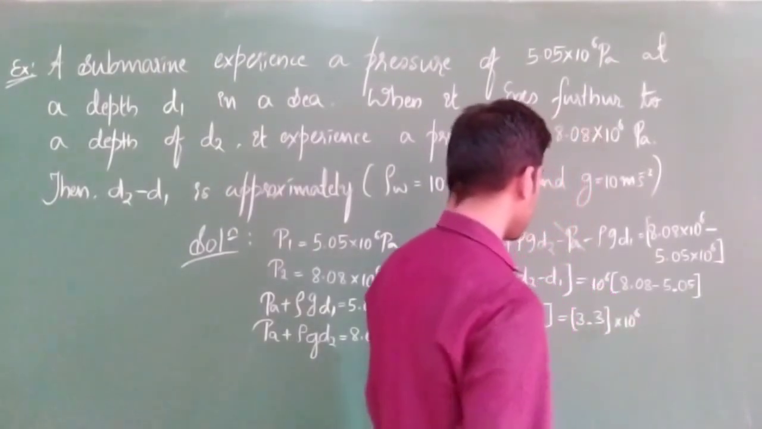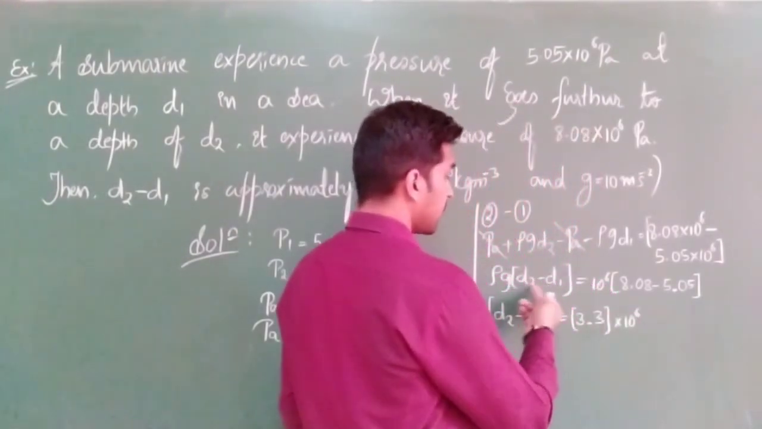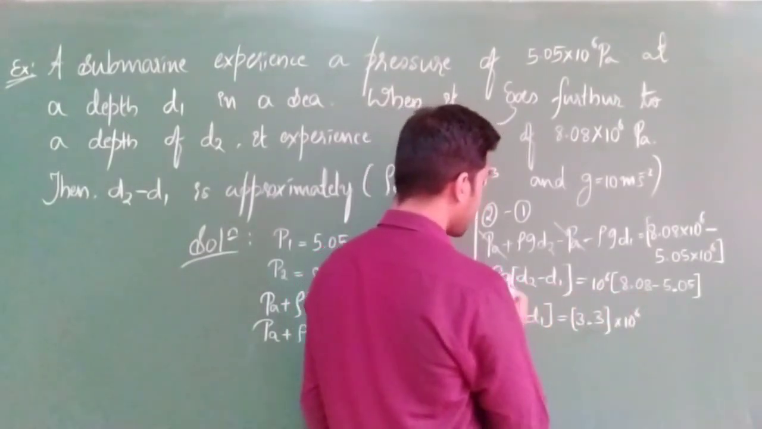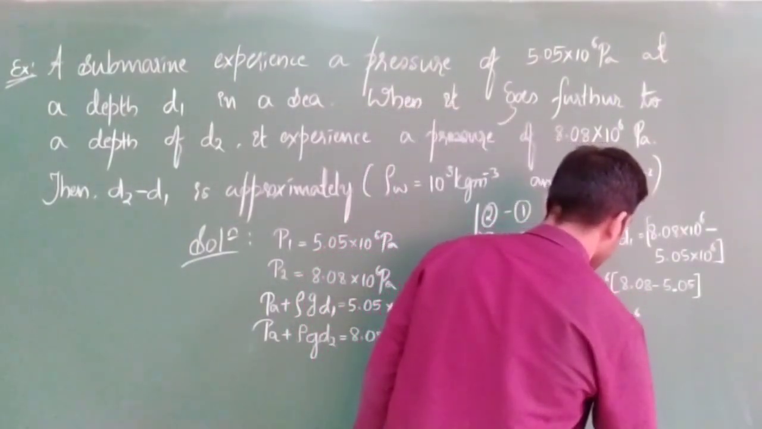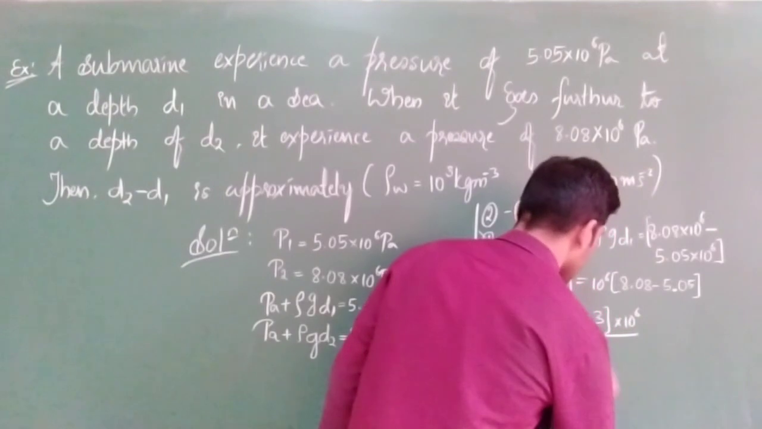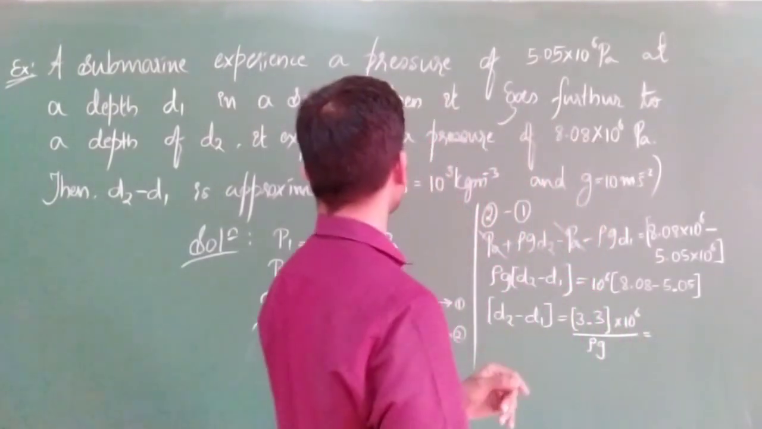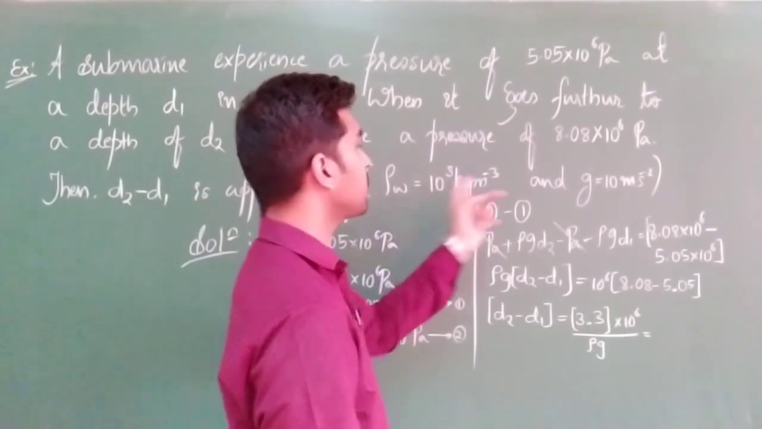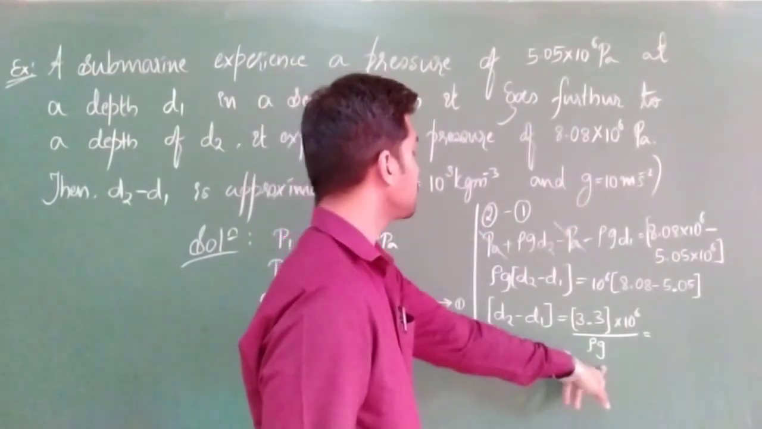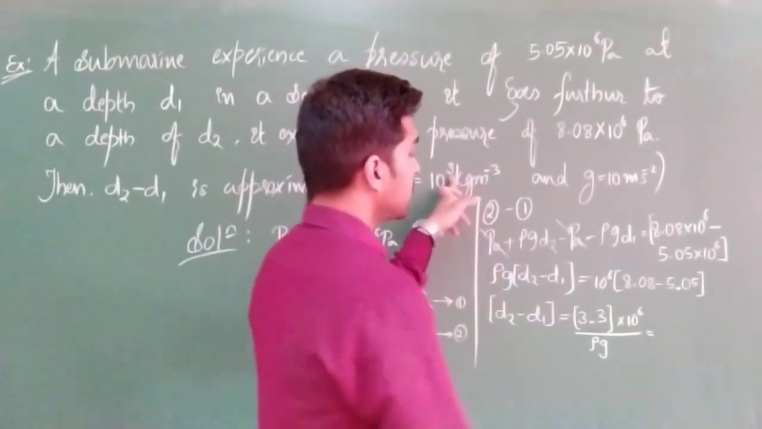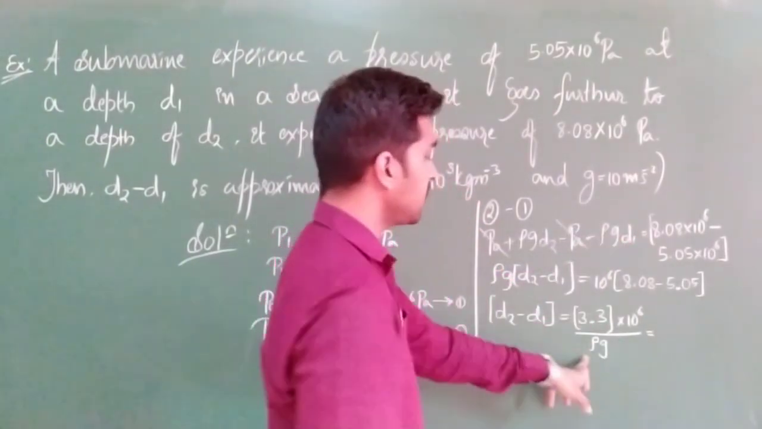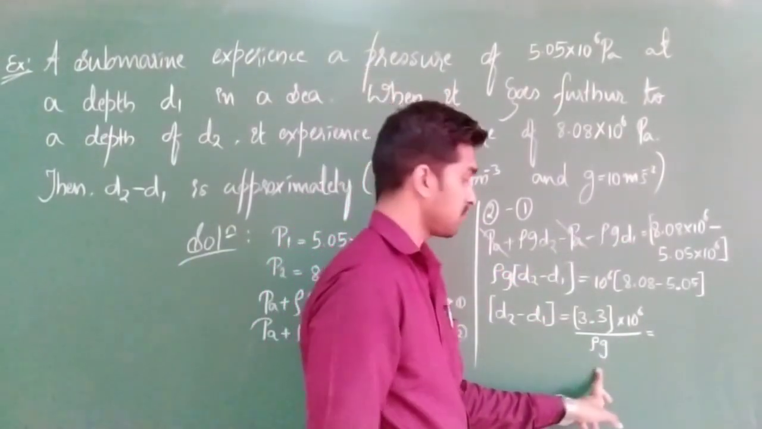3.3 into 10 to the power of 6. Okay. d2 minus d1 is equal to this factor divided by rho g. Correct? Divided by rho into g. So finally substitute all the values, rho as well as g. Rho g is given to you. Rho value is 10 to the power of 3, g value is 10. So finally this factor will become 10 to the power of 4.